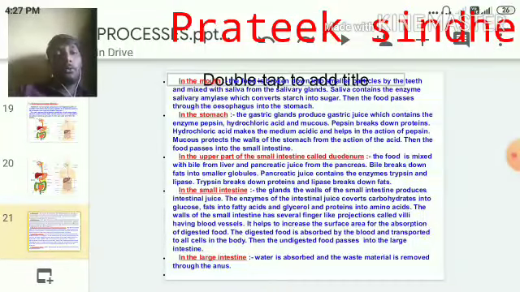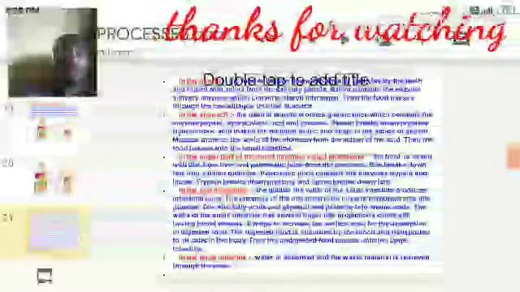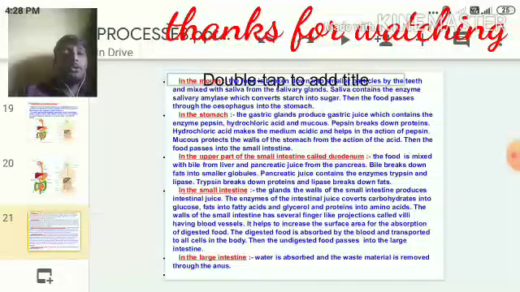As soon as food breaks down and enters the lower part of the small intestine, the glands in the wall of the small intestine produce intestinal juice. So, next very important point: in the lower part of the small intestine, intestinal juice is released. The enzymes of the intestinal juice will convert carbohydrates into glucose, fats into fatty acids and glycerol, and proteins into amino acids. The walls of the small intestine have several finger-like projections called villi, having blood vessels.